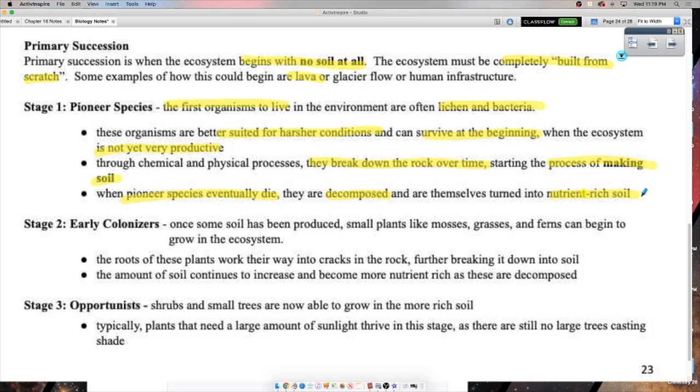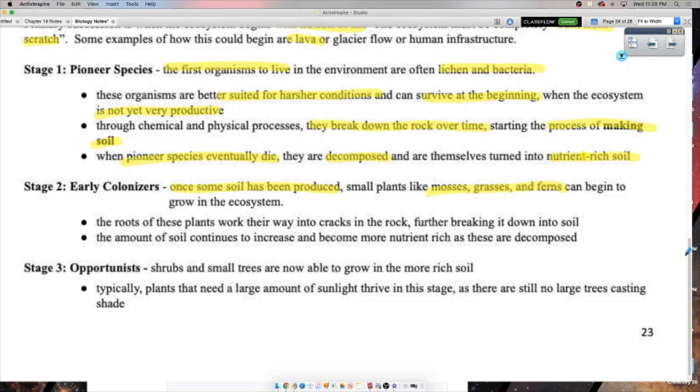Well, things called early colonizers. Okay, so once there's some soil, you get small plants that are things like mosses, grasses, and ferns. You're not going to get any huge lodgepole pines just yet. They need too much out of an ecosystem. But grasses, yeah, they can probably handle it. Mosses, they can grow here in this early stage of succession, primary succession.